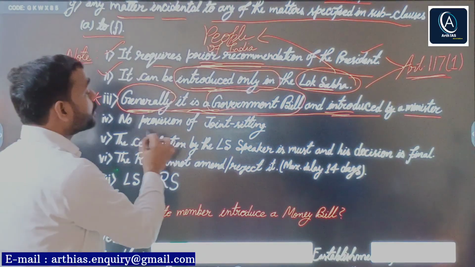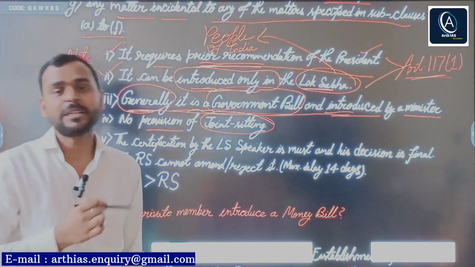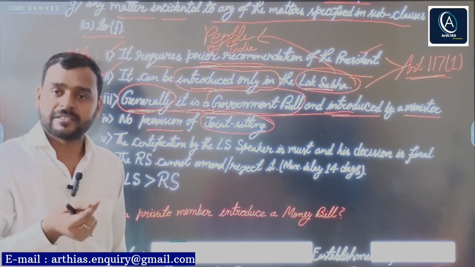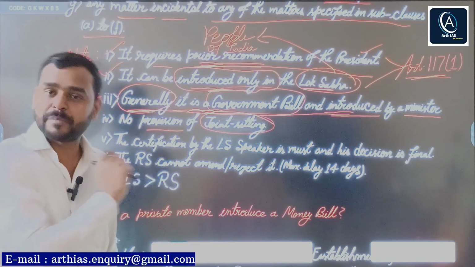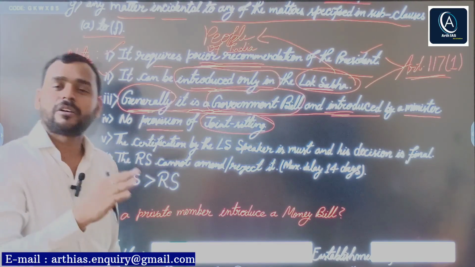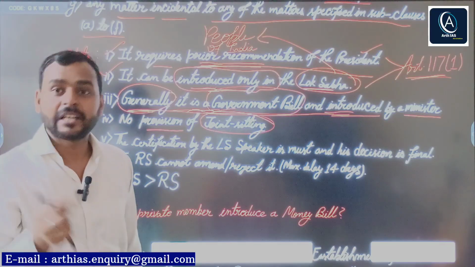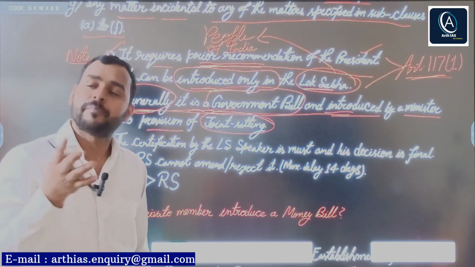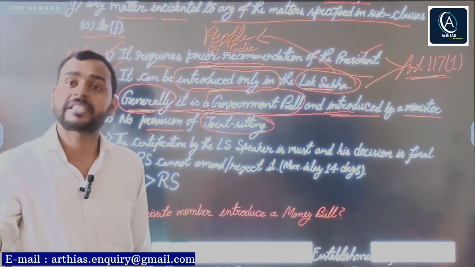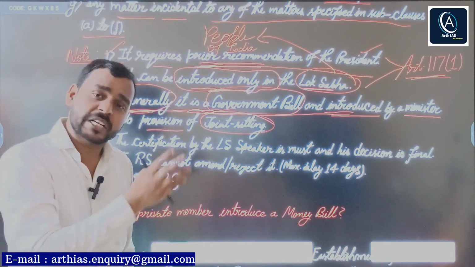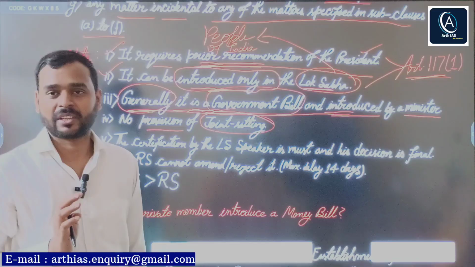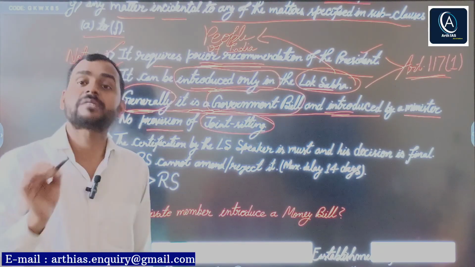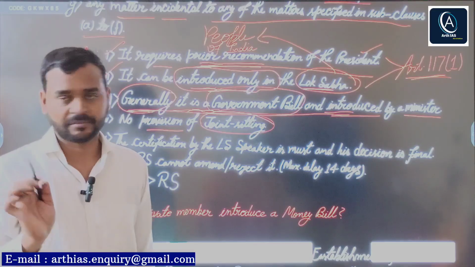Next, no provision of joint sitting regarding a money bill. Why? Because, as I already told you, Lok Sabha has the upper hand or monopoly in case of a money bill. So there is no chance of deadlock. In case of a money bill, Rajya Sabha is just a delaying chamber. It can delay the money bill for a maximum of 14 days. After that, it is deemed to be passed by the Rajya Sabha.